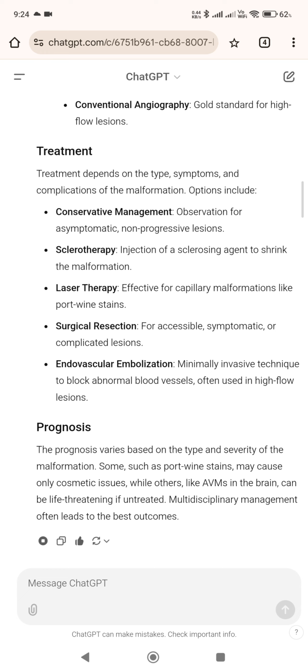Prognosis. The prognosis varies based on the type and severity of the malformation. Some, such as port wine stains, may cause only cosmetic issues, while others, like AVMs in the brain, can be life-threatening if untreated. Multidisciplinary management often leads to the best outcomes.